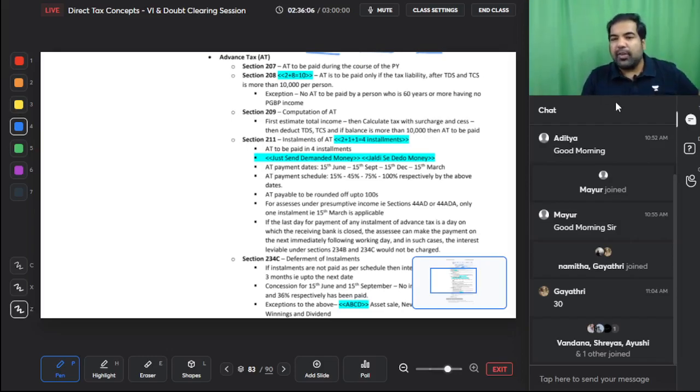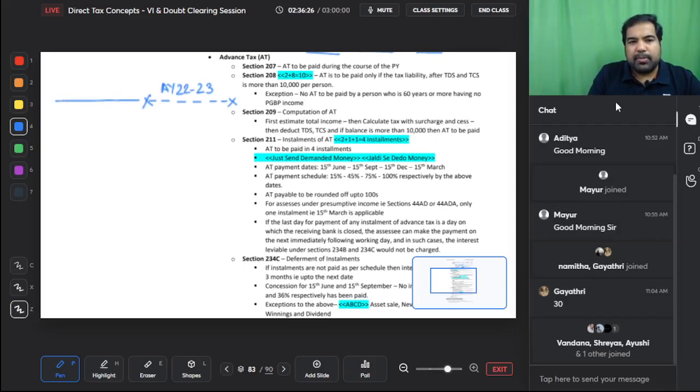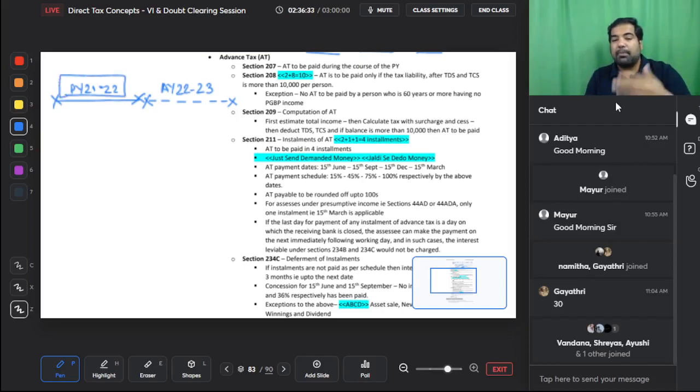Guys, advanced tax is a very simple concept. Advanced tax is not in advance of the previous year, it is actually in the previous year. Advance basically means before the assessment year. So this is your assessment year, AY 22-23. The government says in advance of this, which is the previous year 21-22, you need to pay some advance tax. So basically advance tax is nothing but pay as you earn. As and when you earn, you have to pay. That is called advance tax.